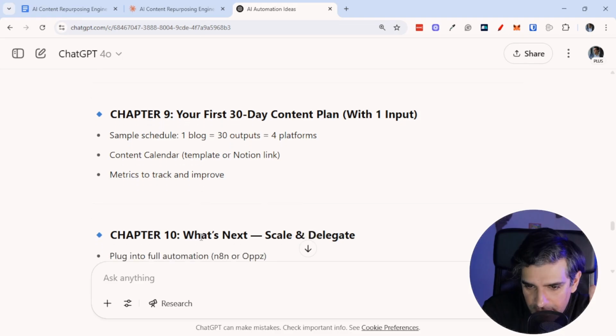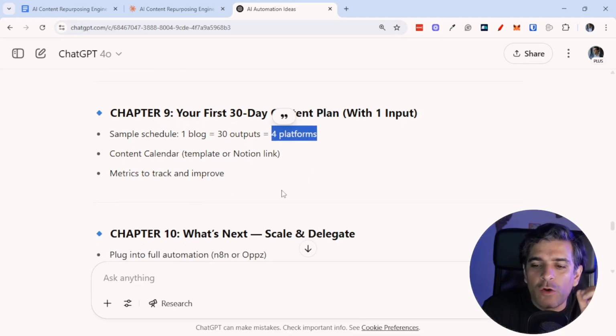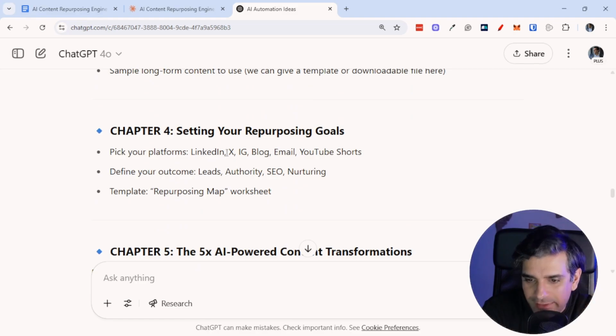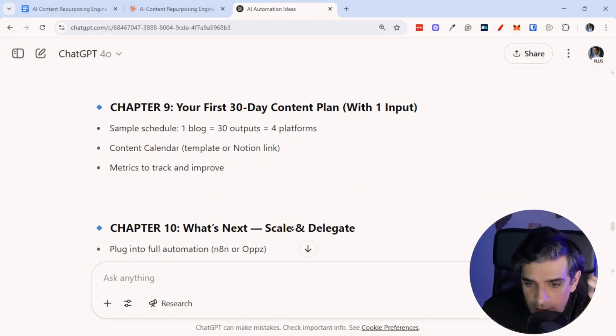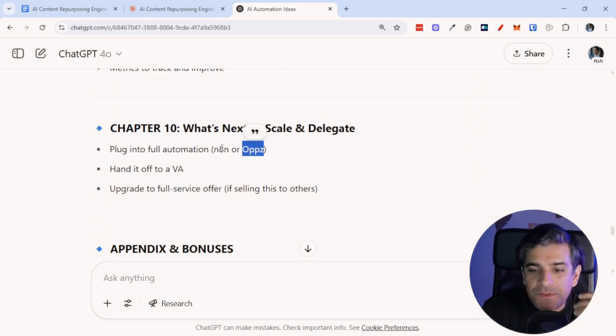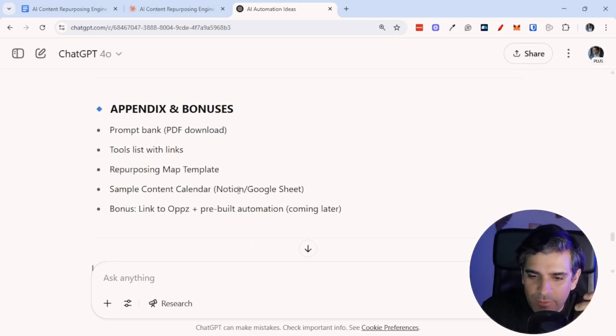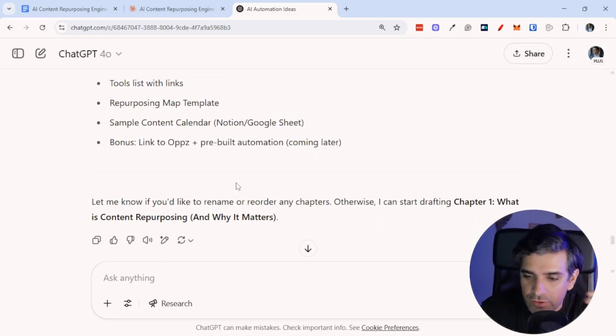And then you've got the platforms. I always talk about these platforms that it's referring to as well, which are LinkedIn, X, Instagram, and Facebook. I think Facebook is missing, but otherwise it's quite there. And then again, Ops and N10 are two big platforms that I talk about for automations. So it's talking about that too, and then giving me ideas of appendix and bonus as well. So this is good. Now, I was happy with this because this is the kind of outline that I wanted.